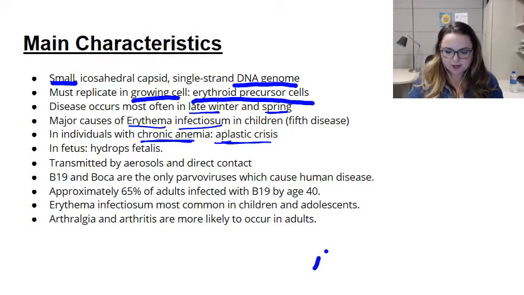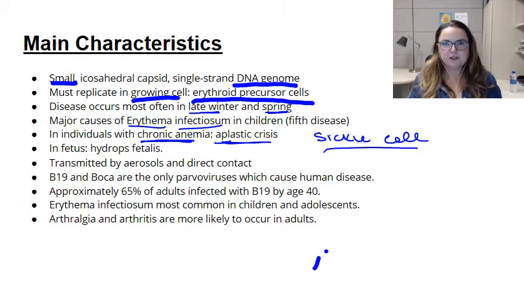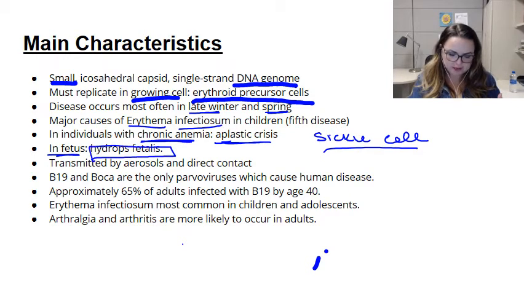So by chronic anemia, I'm really talking about patients with sickle cell, or anyone who has any sort of difficulty creating erythroid precursor cells, because basically parvovirus is going to shut down the creation of erythroid precursor cells for about a week. It also is very dangerous to the fetus. In pregnant women, it can cause hydrops fetalis, basically killing the fetus. So it's a very significant disease for pregnant women and their fetus.